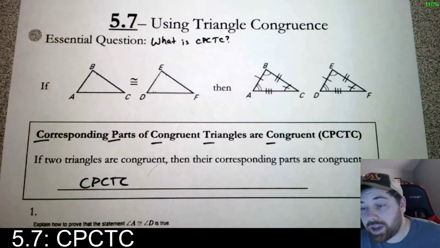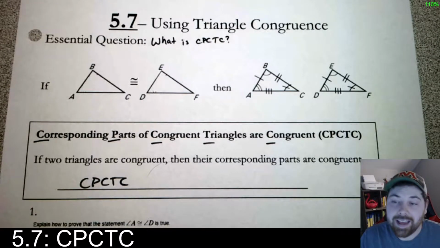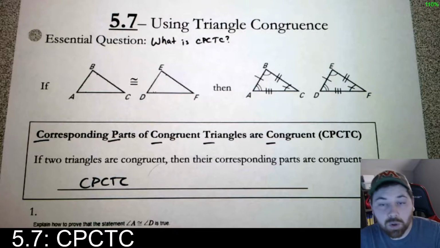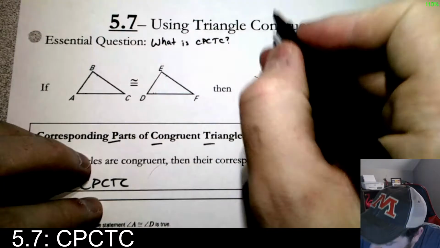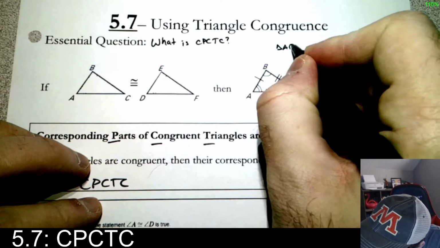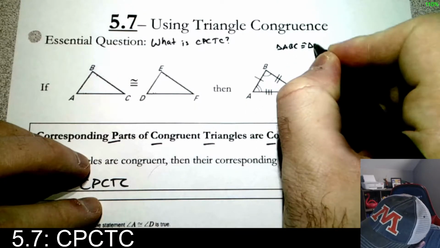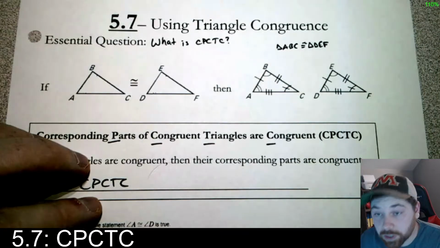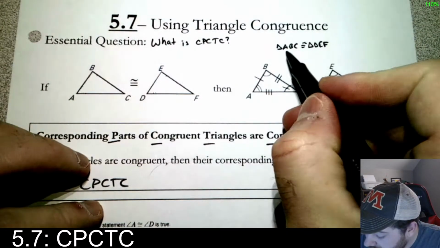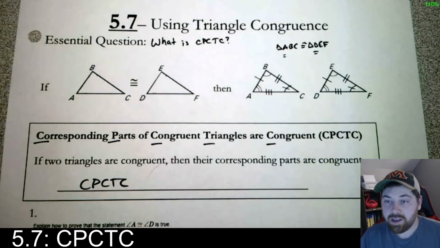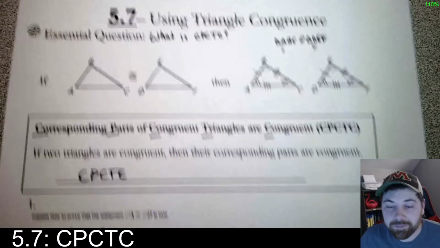Okay? So if you wanted to show two sides of 2 different triangles are congruent, you could show that the two triangles themselves are congruent, and since the triangles are congruent, then their corresponding parts are congruent. It's really obvious, right? Like if you concluded that triangle ABC is congruent to triangle DEF, then certainly, since those triangles are the same, then these 2 angles are the same, right? That would be your line of thought, all right?